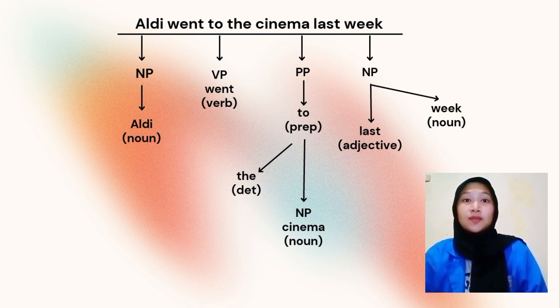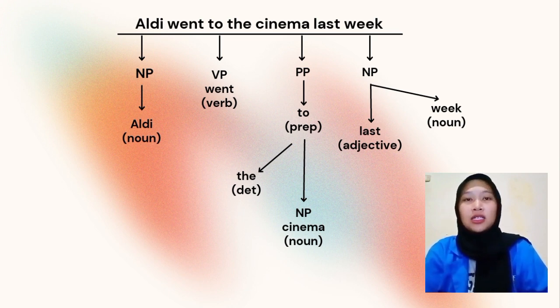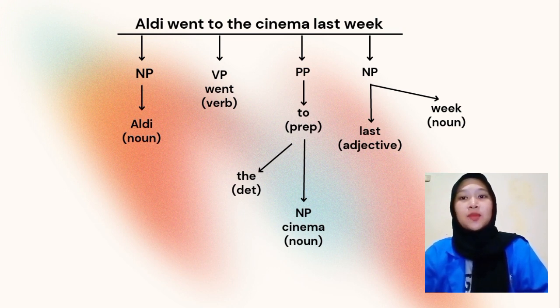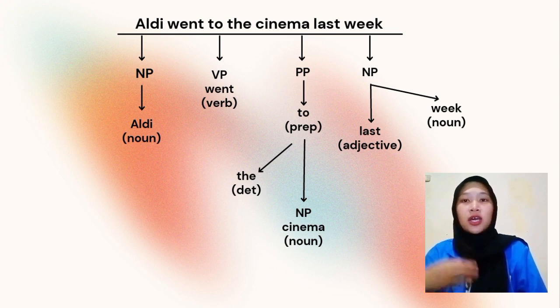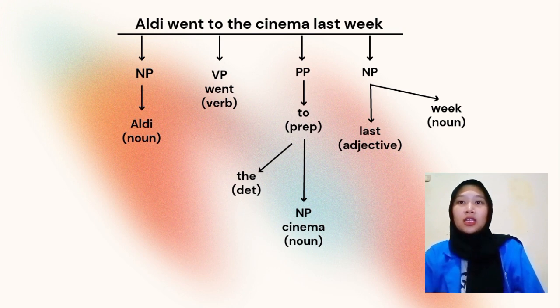So we can move to part 2. Actually, there are 5 sentences that I put into 3 diagrams. So the first one is, Aldi went to the cinema last week. Aldi is a noun. Went is a verb. To the cinema is a prepositional phrase. To is a preposition. The is a determiner. Cinema is a noun. And last week is a noun phrase, which is adjective for last, and week is a noun.